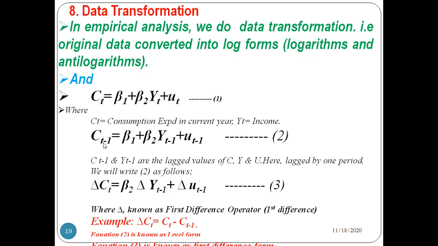So consumption in the last year depends on last year income as well as last year error. We can write this change with a drift term, in economics terms. We can write it simply as delta Ct, nothing but the change between the current year and the last year. How much is the difference between these two?